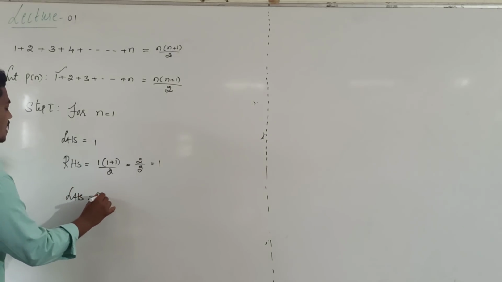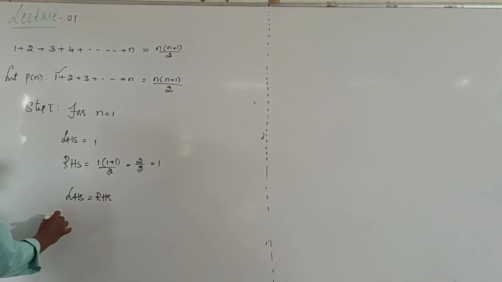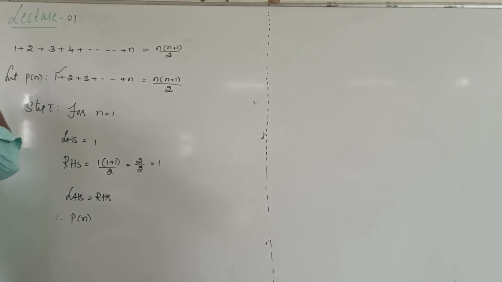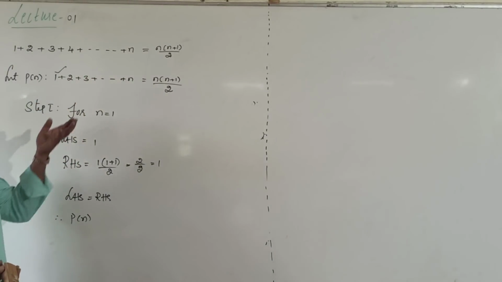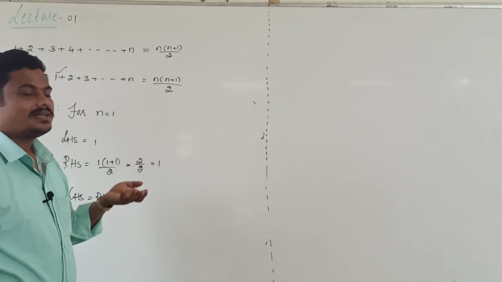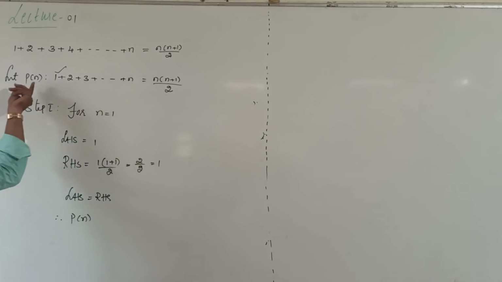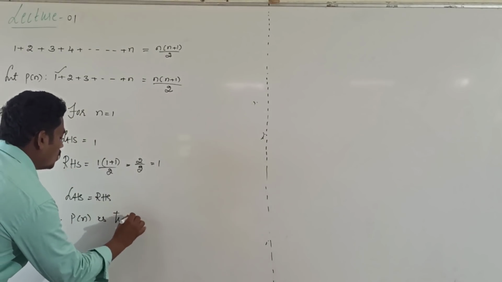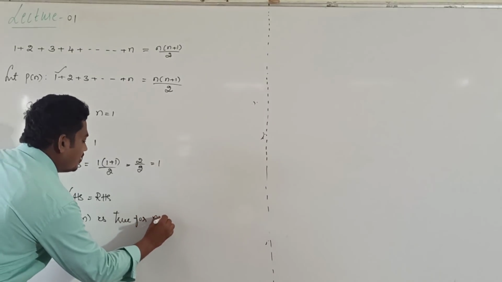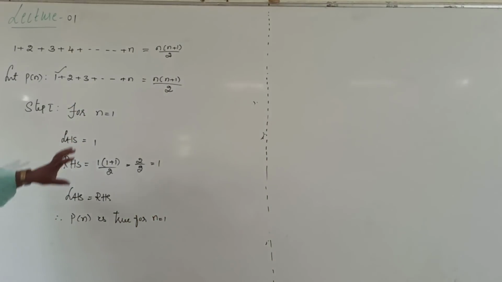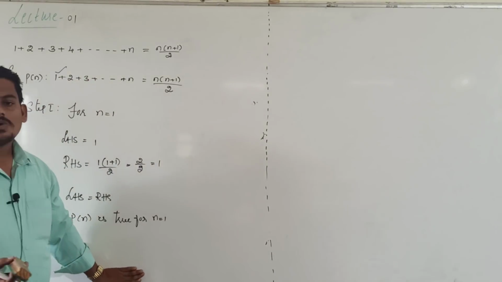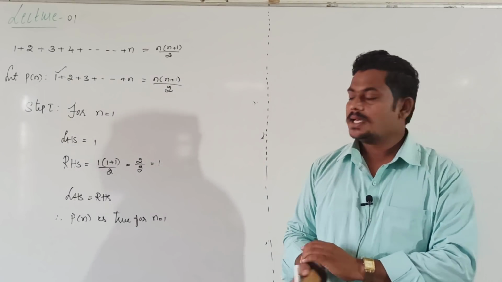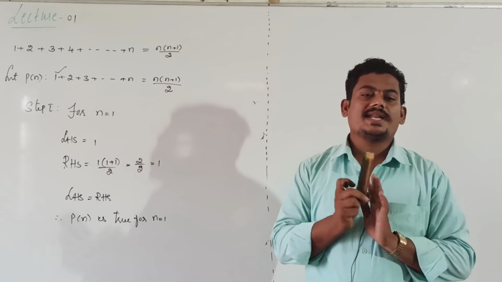LHS equal to RHS. Therefore, this statement is renamed as P of n. Instead of writing this statement, I will take P of n. P of n is true for n equal to 1. The given statement is true for n equal to 1, because if you take n value 1, then LHS is equal to RHS.